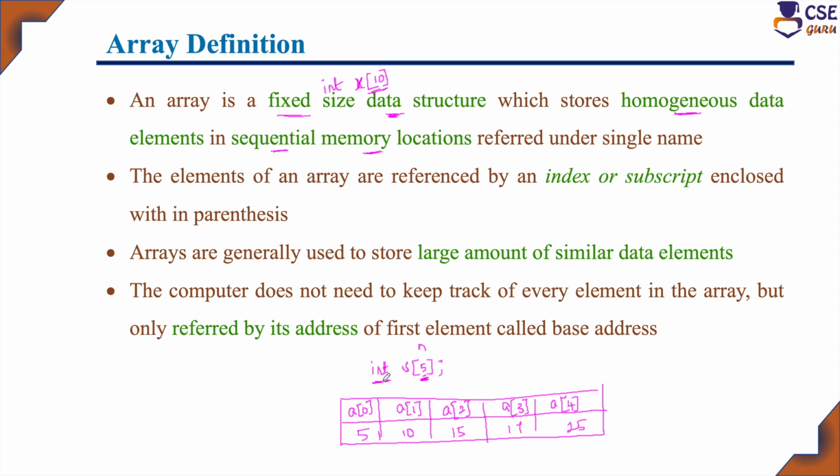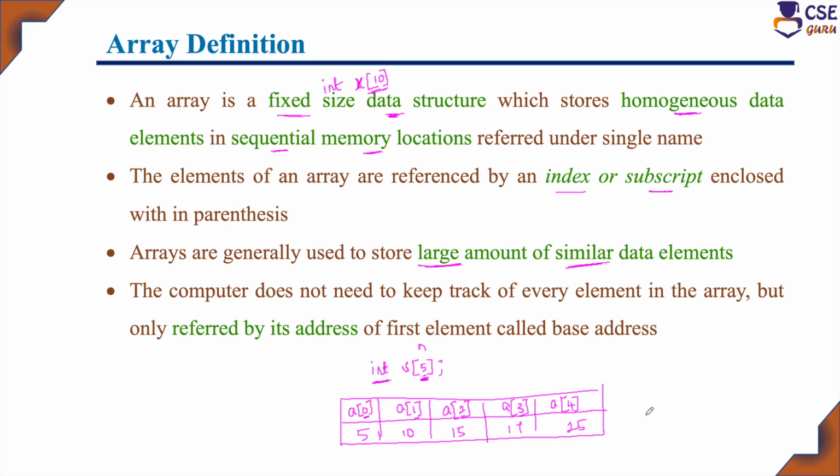All the elements will be of similar data type only and all the elements will be stored in sequential memory locations. And the elements of the array are referred to by index or subscript. So, here a of 0, 1, 2, this is nothing but the index or subscript. Array will always be referenced by its index or subscript only. And an array is able to store a large amount of similar data items. So, if you want to store 1000 integer data elements, it is possible. All 1000 elements will be in sequential memory locations.